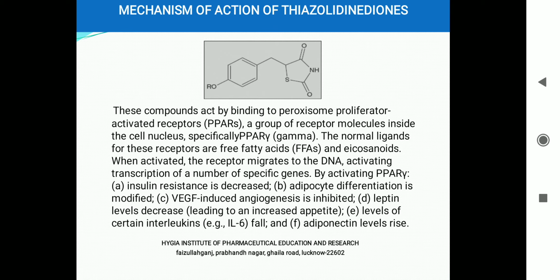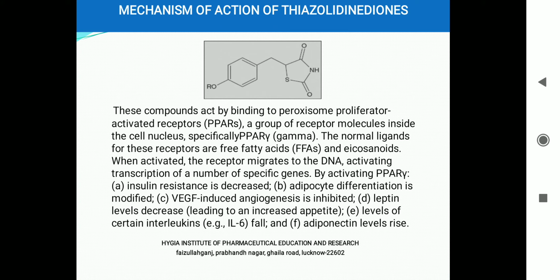These are a group of receptor molecules which every cell has. Normally, to this receptor, fatty acids and eicosanoids are bound. Eicosanoids are the precursors of prostaglandin. You will learn about prostaglandin if you have learned about NSAIDs, non-steroidal anti-inflammatory drugs, aspirin, etc. So eicosanoids and free fatty acids, these two are the main agonists or main binders on the PPAR.